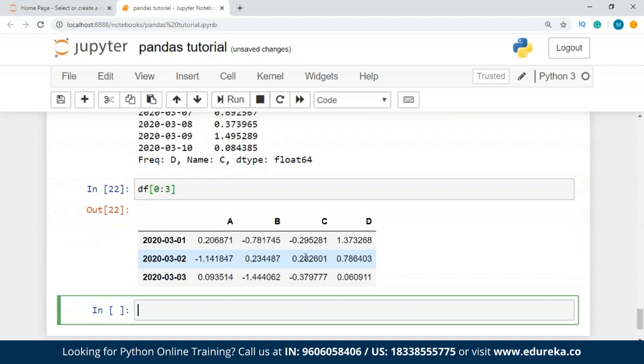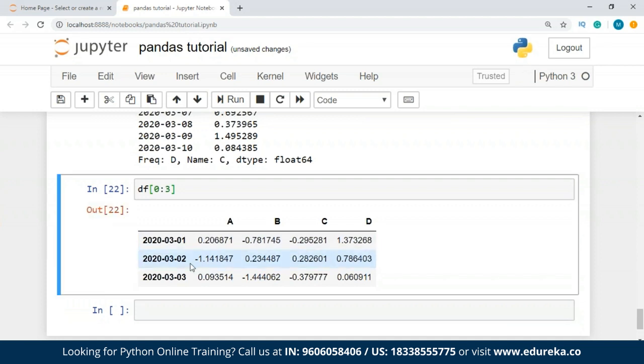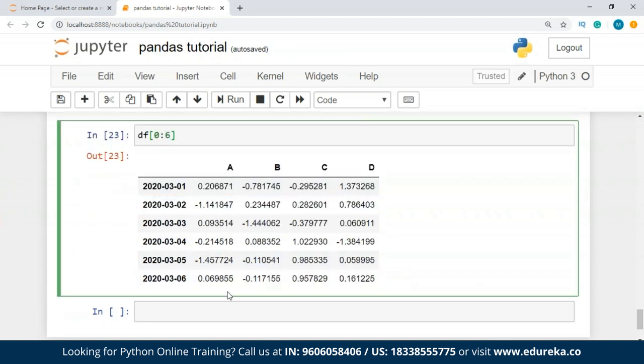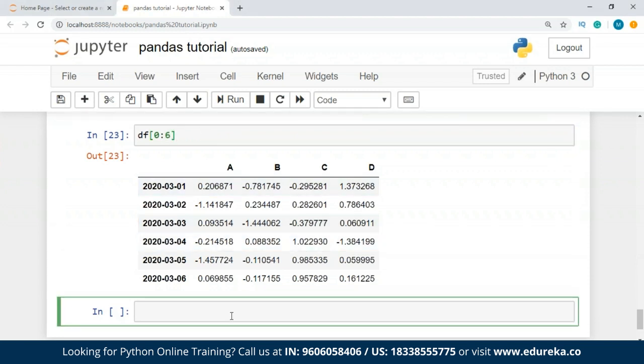So it has given me only 3 rows, starting from the 0th row, and it does not actually include the third row because it starts from 0. So I'm giving 3 values. If I write 6 over here, I'm going to get the 6th value, but it's not going to be at the 6th row because the first row over here is going to be 0th row. I hope you understand this, guys. So I have shown you how you can slice your data, to get particular number of rows.